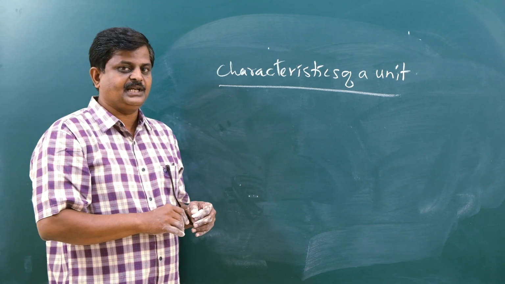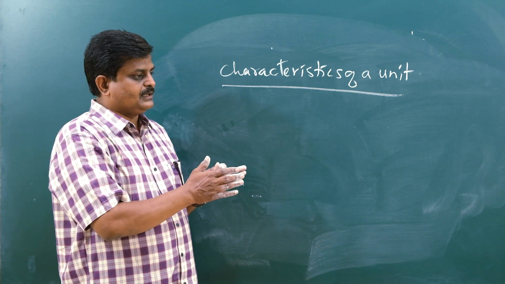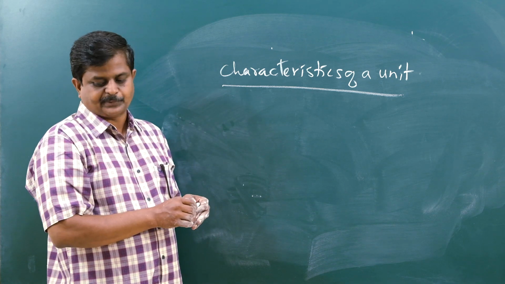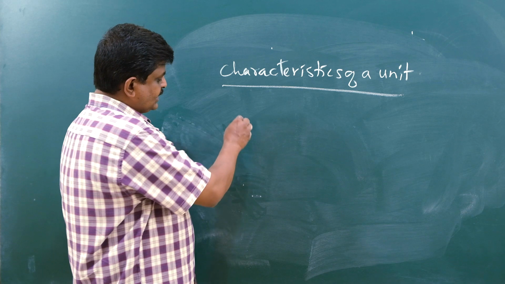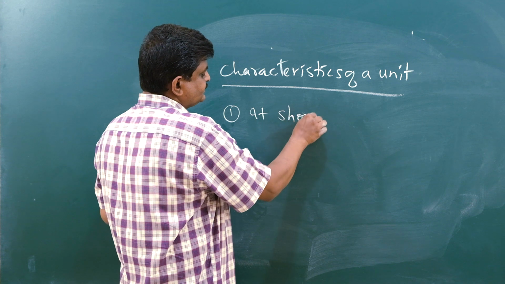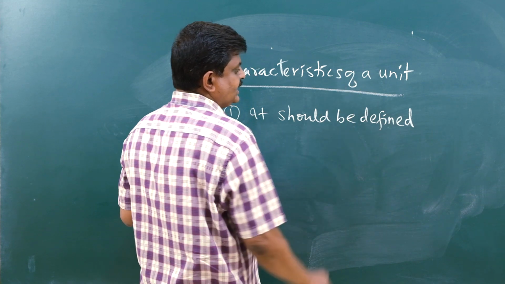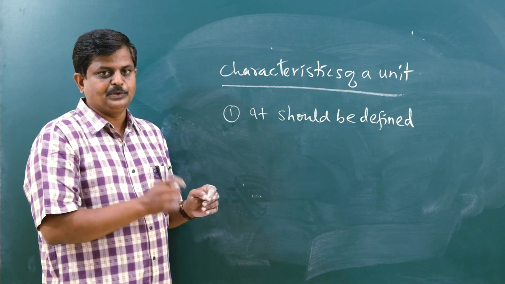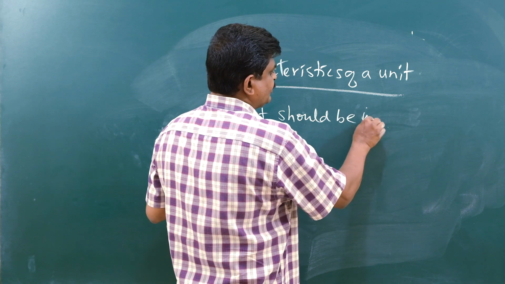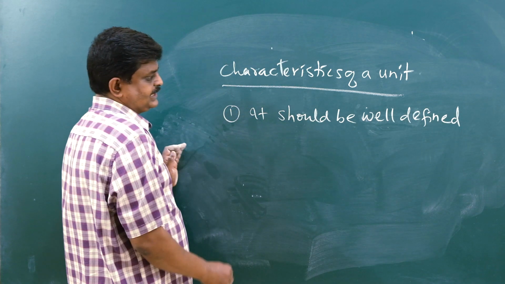Whenever they are preferring a unit to measure a physical quantity, they do require some guidelines, or I would call them characteristics for a unit. First thing is how the unit should be. It should be well defined. There should not be any ambiguity in the definition of that particular unit of physical quantity.